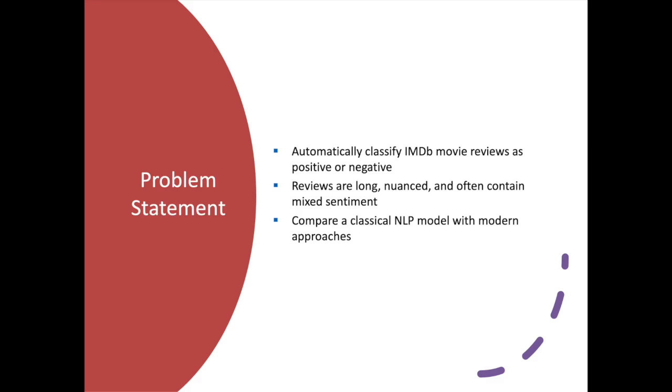The goal of this project is to automatically classify IMDb movie reviews as either positive or negative. While sentiment classification might sound straightforward, IMDb reviews are often long, nuanced, and generally contain mixed or contrasting sentiments. Reviewers might criticize certain aspects of a film before they end up recommending it, or vice versa. Because of this complexity, I compared a classical NLP approach with some modern deep learning models to understand how different architectures handle these challenges.